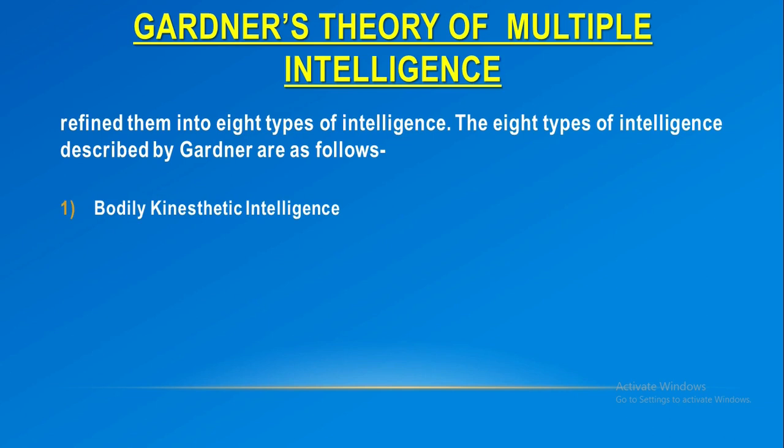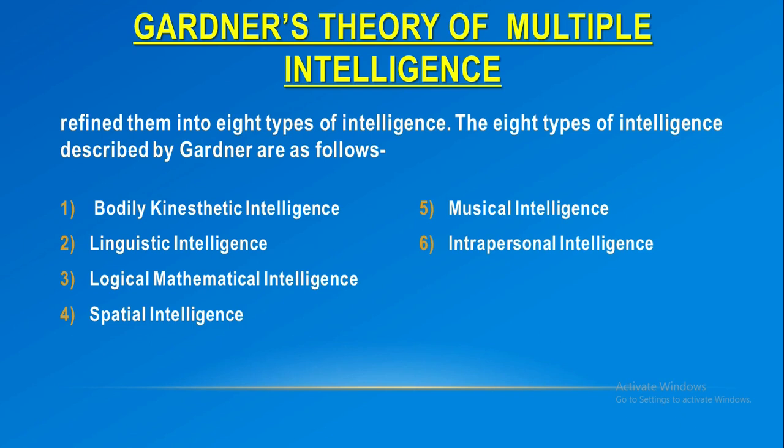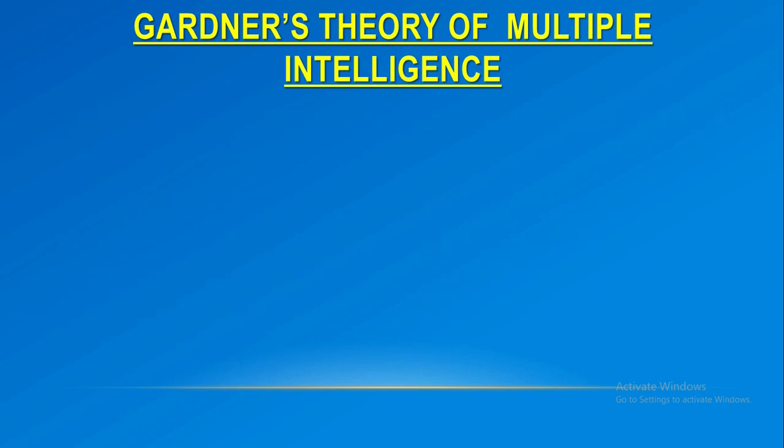Number 1. Bodily kinesthetic intelligence. Number 2. Linguistic intelligence. Number 3. Logical mathematical intelligence. Number 4. Spatial intelligence. Number 5. Musical intelligence. Number 6. Intrapersonal intelligence. Number 7. Interpersonal intelligence. And lastly, number 8. Naturalistic intelligence. We will discuss these one by one. First is bodily kinesthetic intelligence.